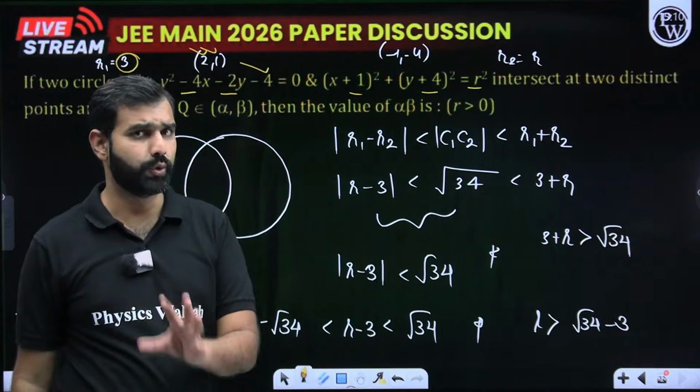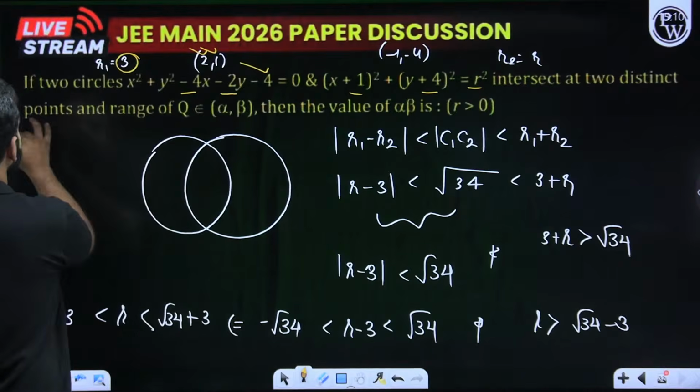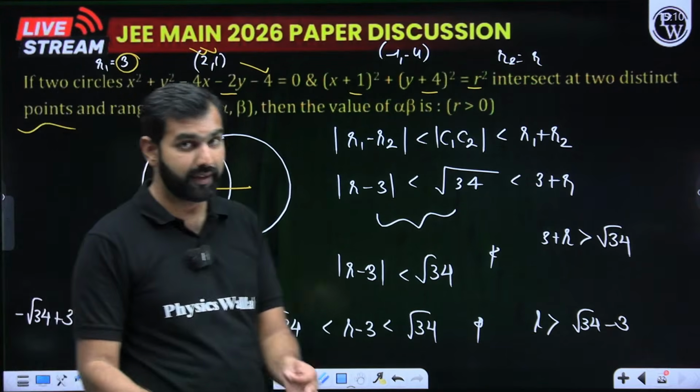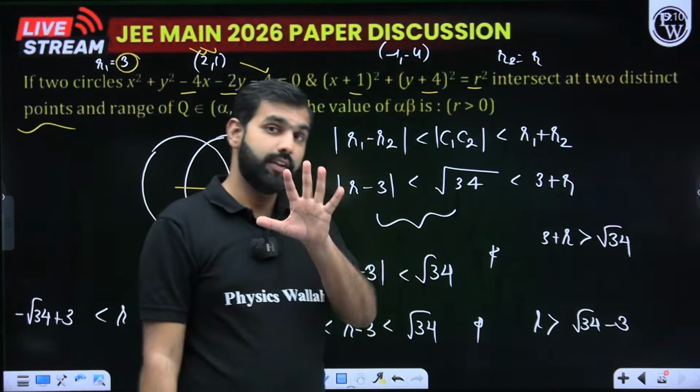I hope you know how to do that. With that, we are told that they are intersecting at two distinct points. So when two circles are intersecting at two distinct points, remember the case we had discussed, the 5 cases when